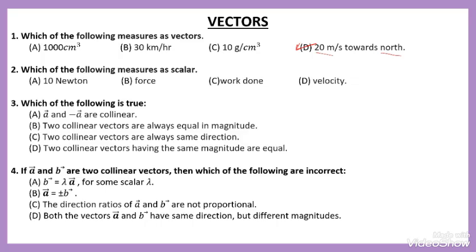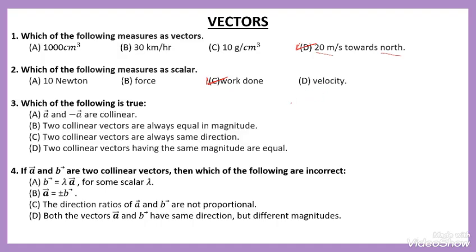The options are force, work done and velocity, words we are already familiar with. The option is 2, work done. It has only magnitude. There is no direction. Newton, force and velocity have definite direction as well as magnitude.